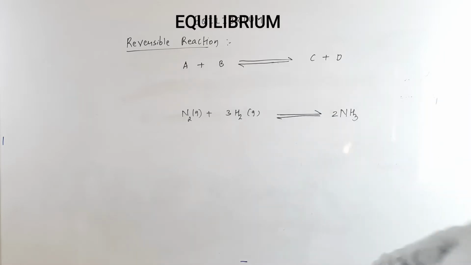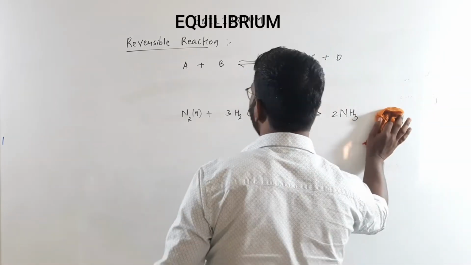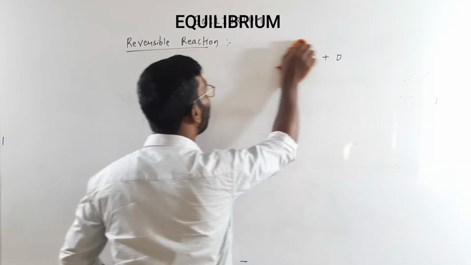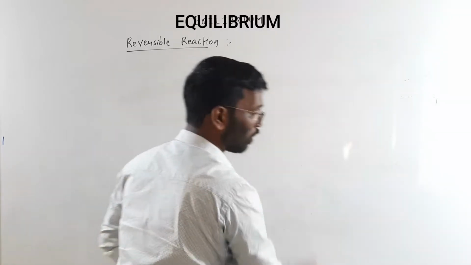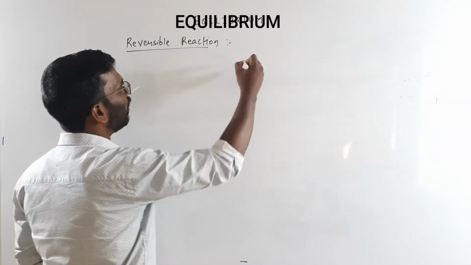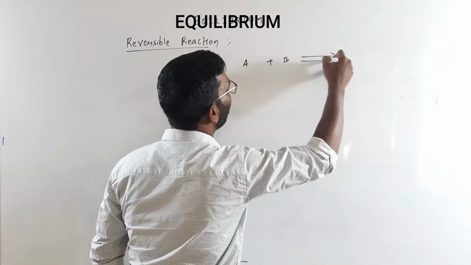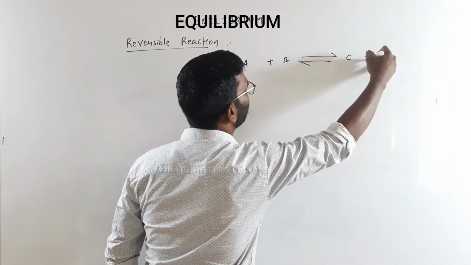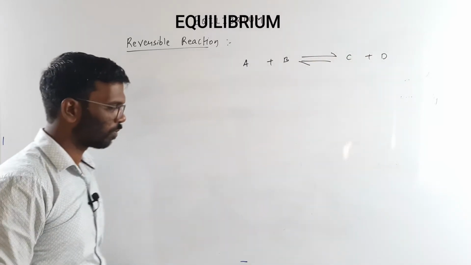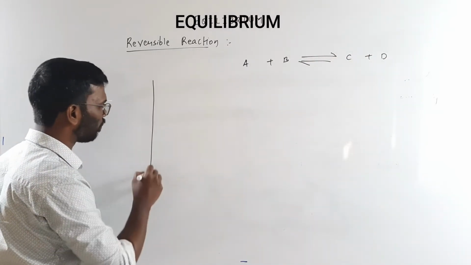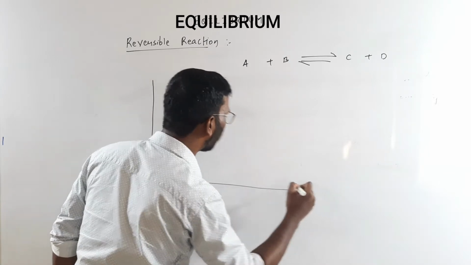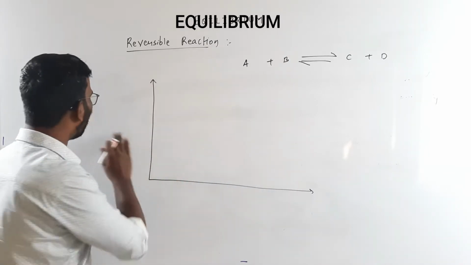Now what happens in the equilibrium? Chemical equilibrium, let's understand it this way only. There is A, there is B, giving you products C and D. It is right over here. Let's understand this with respect to the graph.